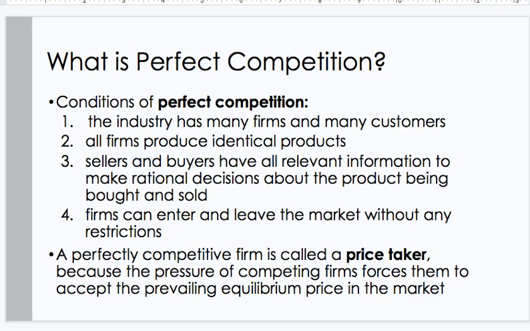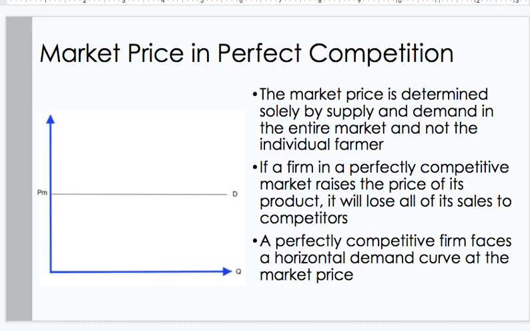What is perfect competition? Conditions of perfect competition. The industry has many firms and many customers. All firms produce identical products. Sellers and buyers have all relevant information to make rational decisions about the product being bought and sold. Firms can enter and leave the market without any restrictions. A perfectly competitive firm is called a price taker because the pressure of competing firms forces them to accept the prevailing equilibrium price in the market.